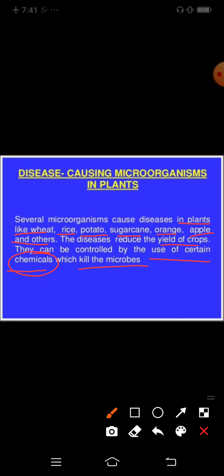So we can use chemicals for killing them, and this is about disease causing microorganisms in plants.